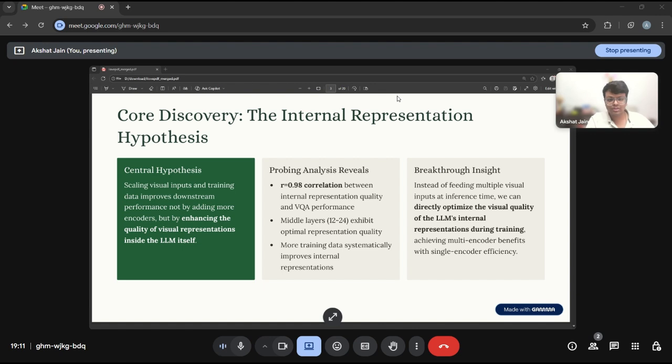So, what is the breakthrough insight? Instead of feeding multiple visual inputs at inference time, we can directly optimize the visual quality of the LLM's internal representation during training, achieving multi-encoder benefits with single encoder efficiency.